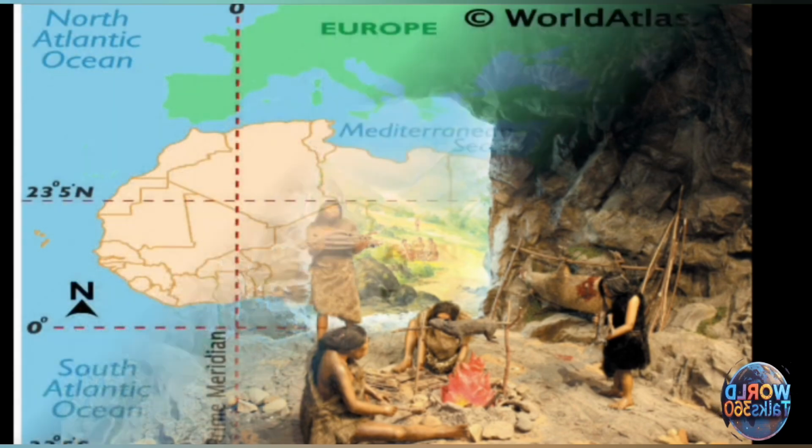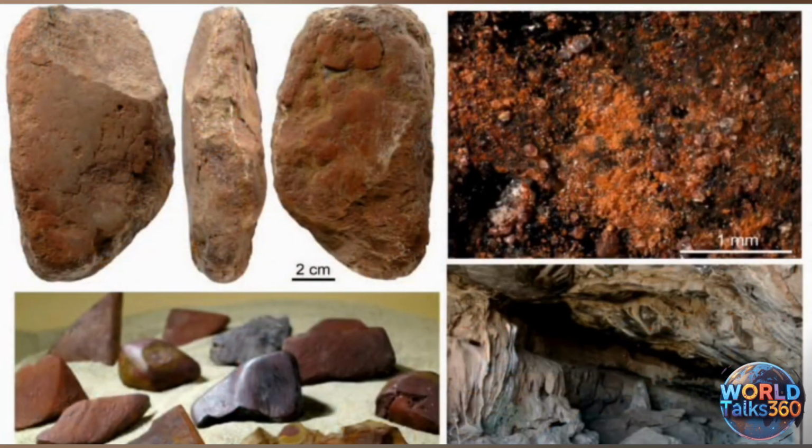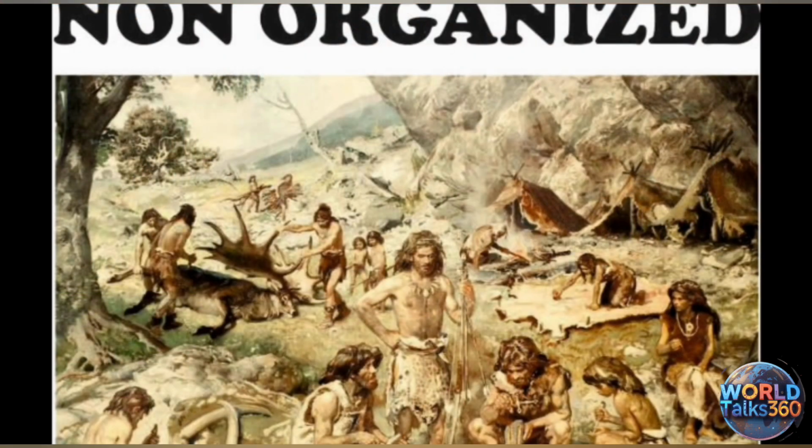Evidence of them has been found in many parts of the world, but the oldest evidence was found in Ethiopia. These findings included pictures and different types of tools which showed that humans lived in that area. Their community was not organized. There was no state and no government. They usually traveled in small groups and migrated from one place to another according to their needs. According to research, they usually traveled in groups of 20 to 100 people.